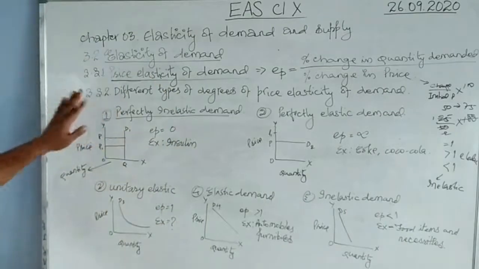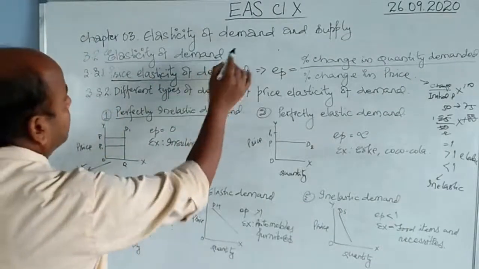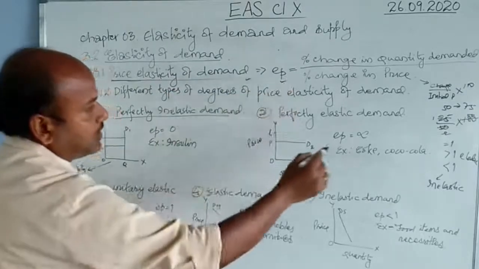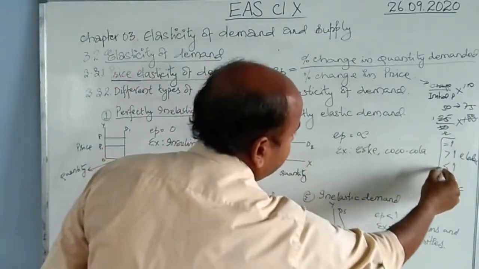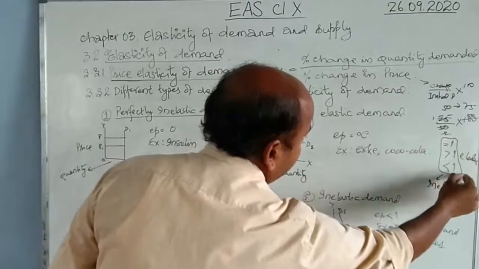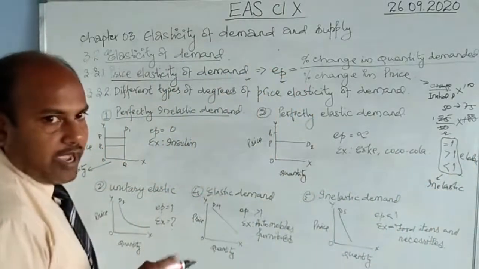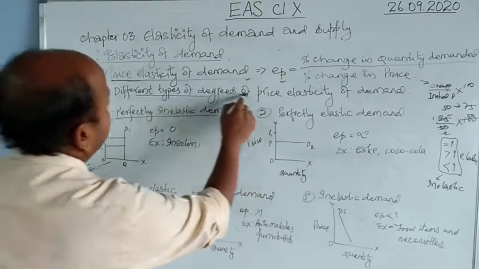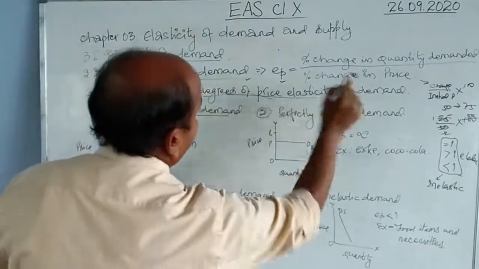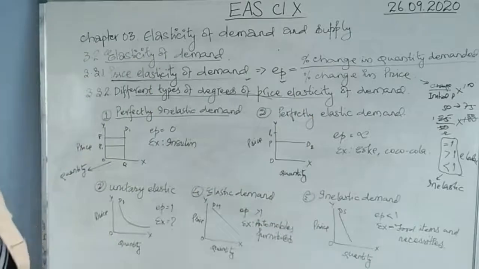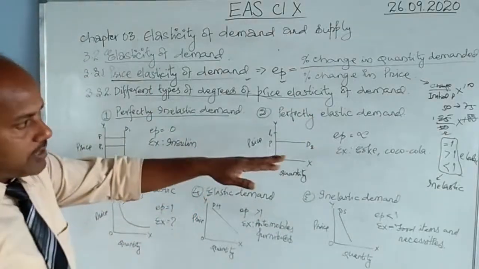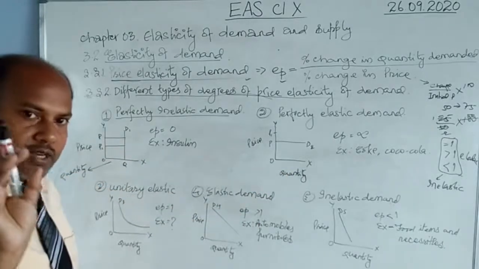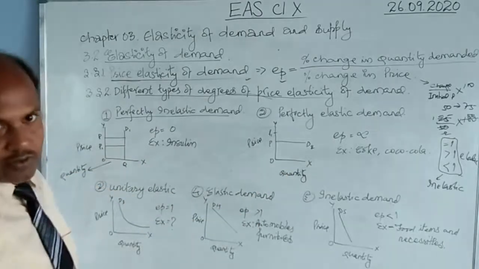Now I suppose this is clear to you. Elasticity of demand and the price elasticity of demand, how to calculate it, and what are the three different numbers you get and what does it denote. I have explained this much to you. Now we are going to learn the different types of degrees of price elasticity of demand. Equal to 1, more than 1, less than 1, and there is more, one will come 0 also and another will come infinity also.